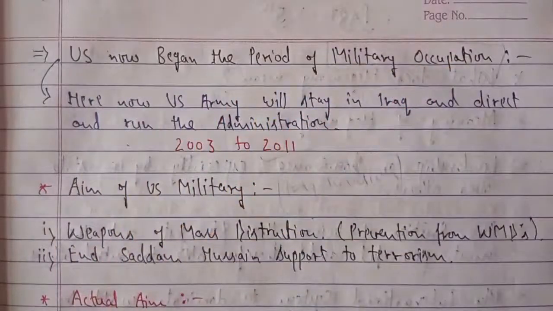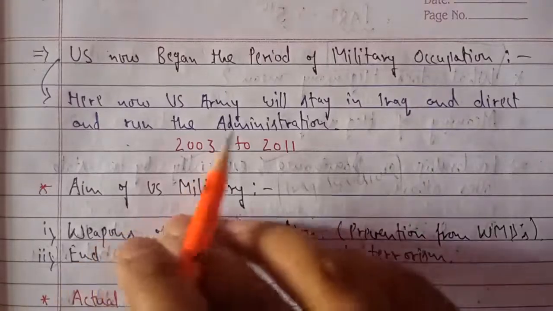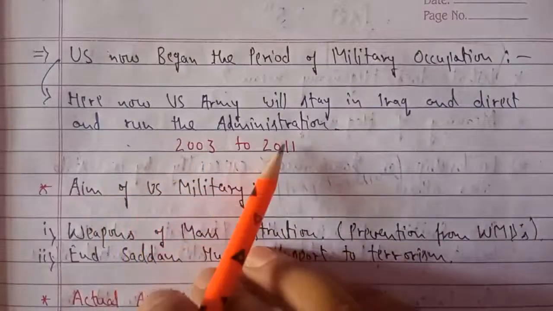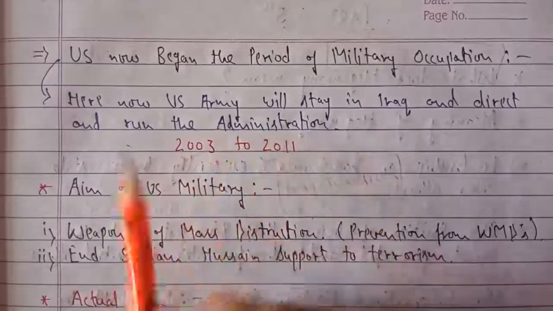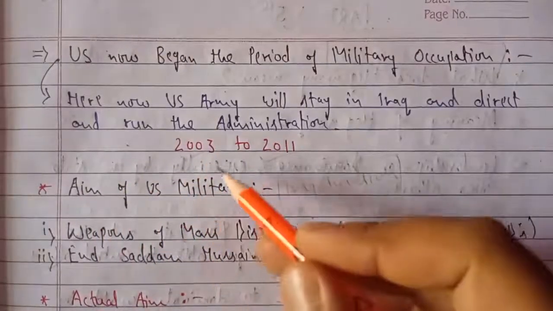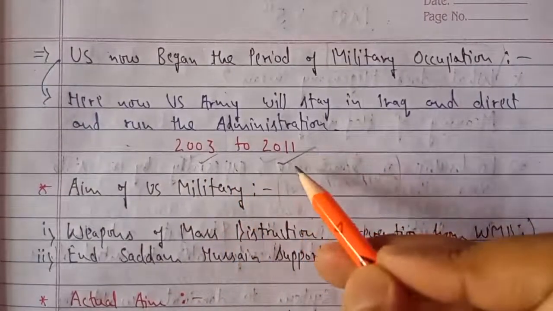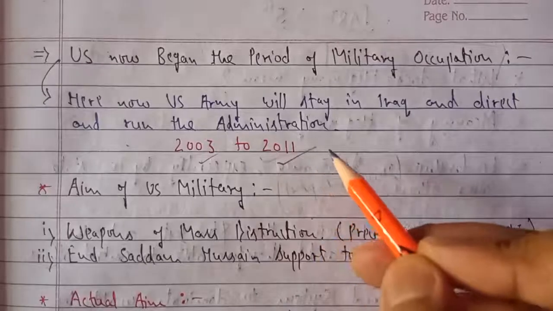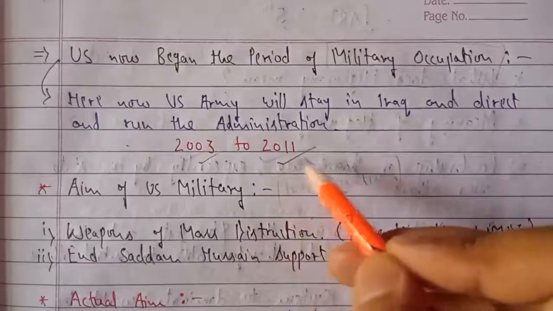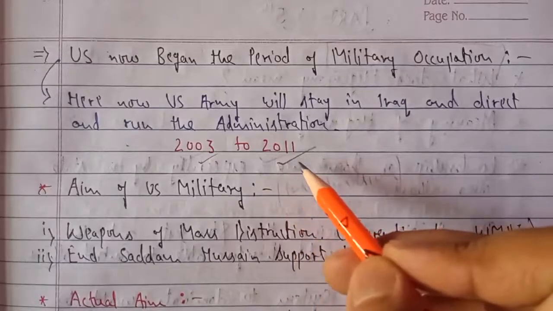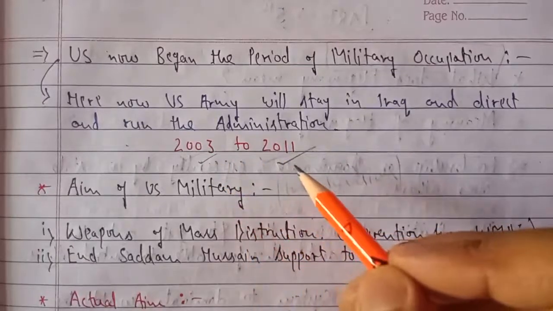But the US army stayed in Iraq, and they began the period of military occupation. Military occupation means the US army stayed there and looked after the administration of Iraq. Now the US army will stay in Iraq and directly run the administration. And you must remember, the US army went in 2003 and stayed there till 2011. When Barack Obama was the president, he called the American troops back in 2011, as the situation in Iraq was critical.